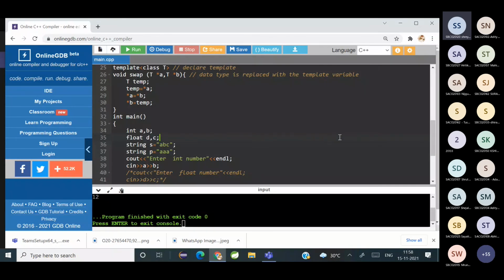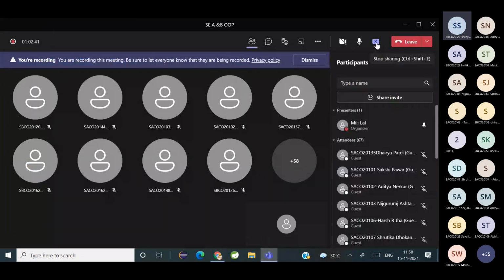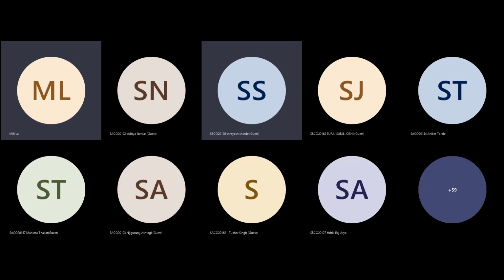Is it clear everybody? Yes. कुछ डाउट है? सबको समझ में आया क्या? Yes. Okay. Yes, so that's it for today. Any doubts? Can I end the session for today?